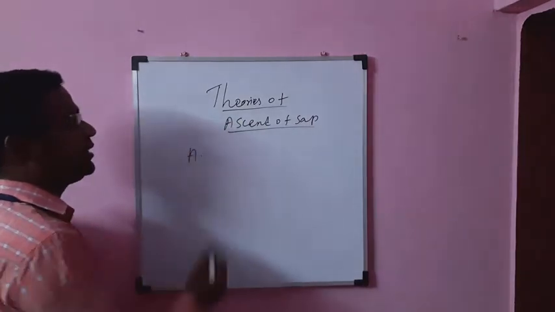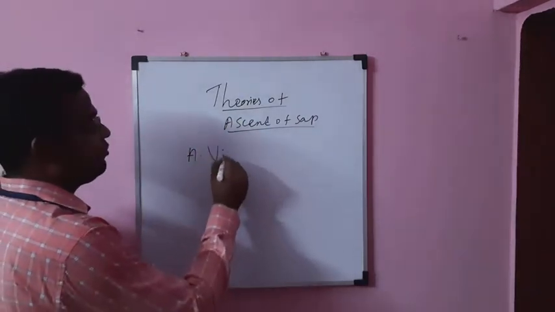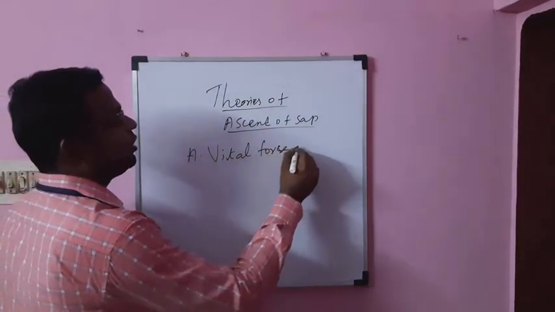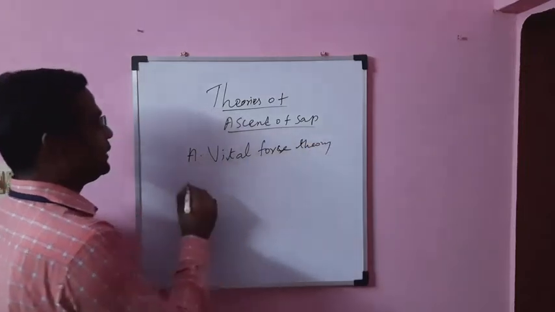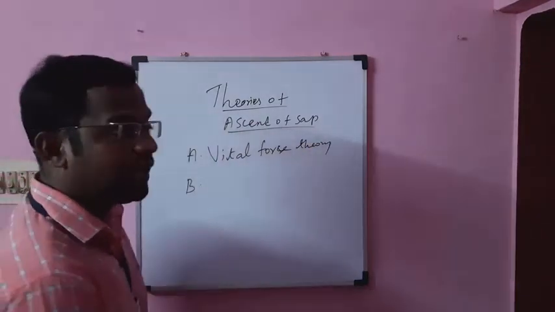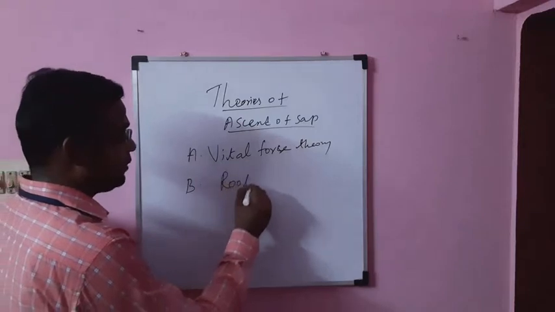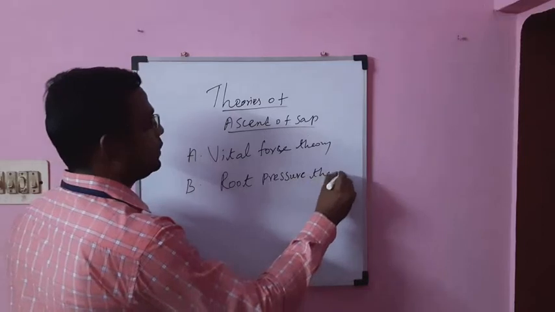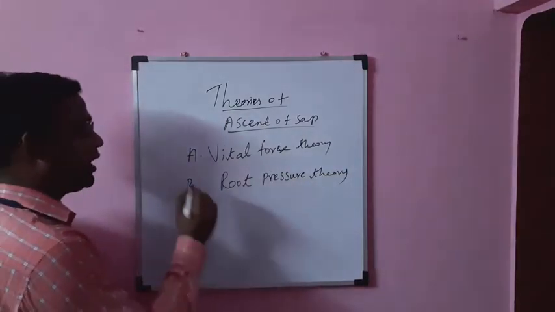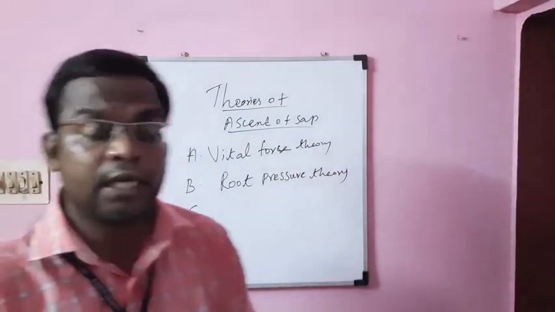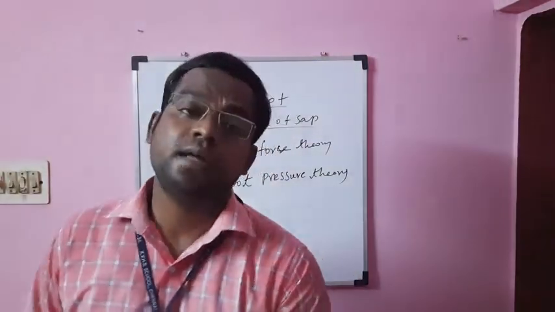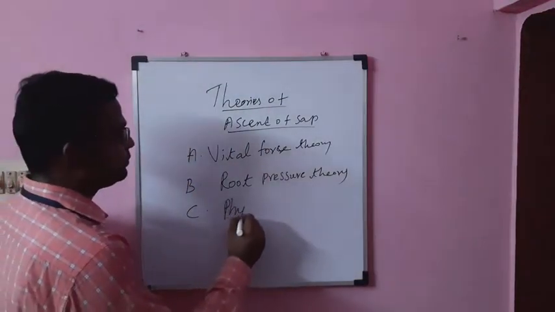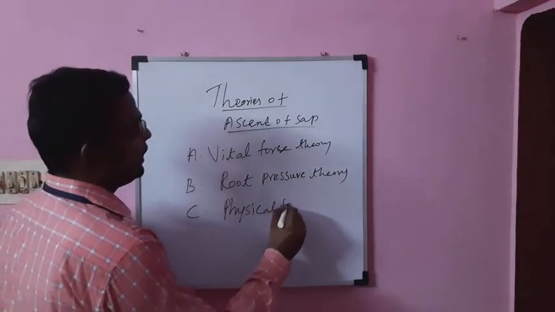The first theory is called the vital force theory. The second theory is called the root pressure theory. And the last theory, which is the most acceptable theory, is the physical force theory.